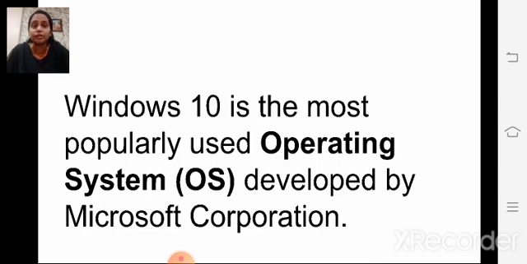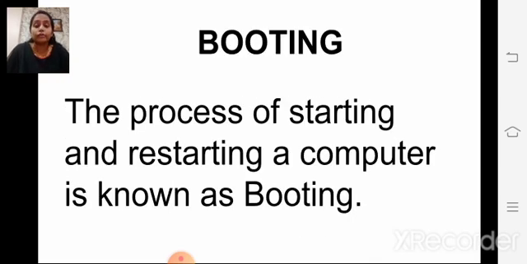Now, children, see, booting. This is one of the functions of the Windows operating system. Windows 10 is used to start and restart the computer. The process of starting and restarting a computer is known as booting. Very simple, children. When we start the computer, it is called booting. That process is booting. And when we restart the computer, that process is also called booting.